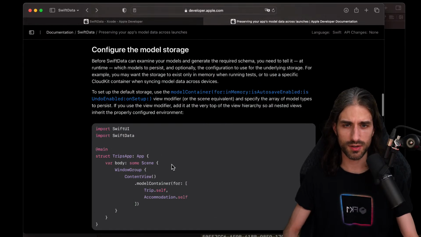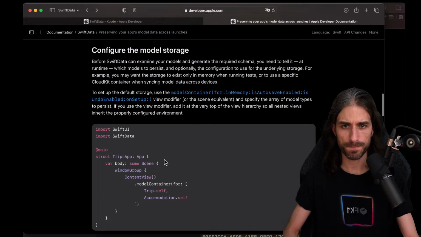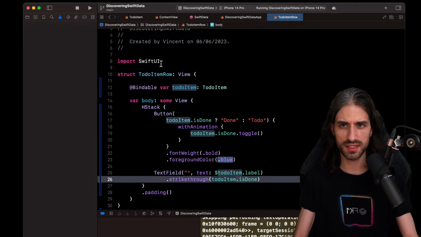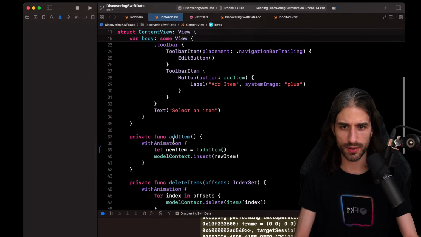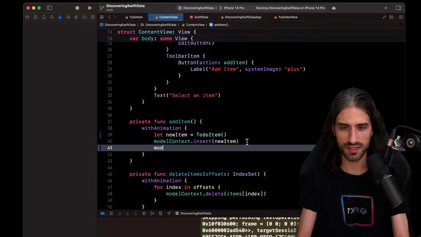Okay. Let's see what we could do. So I was saying, what do we do when we have more than one type to deal with? We can pass in an array. So that could be useful. Okay. There is autosave enabled, so I guess that's why we didn't need to call save on the context, because on the model context there is also a save method.